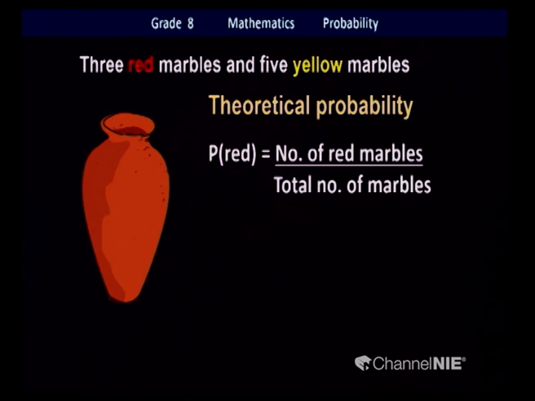Then you get the theoretical probability. How many red marbles were there? 3. Totally it was 8. So, the theoretical probability of getting a red marble is 3 over 8.